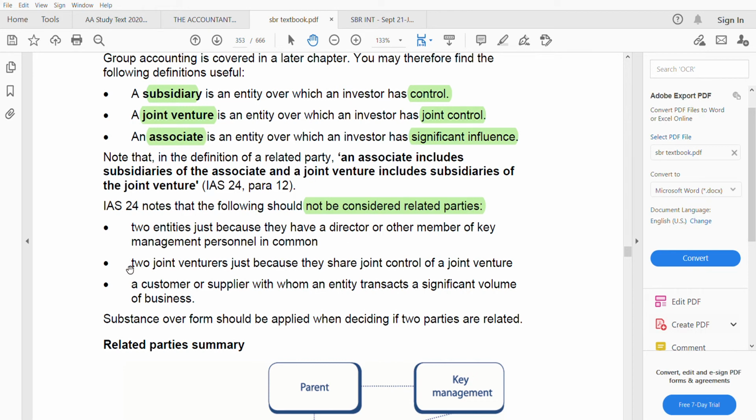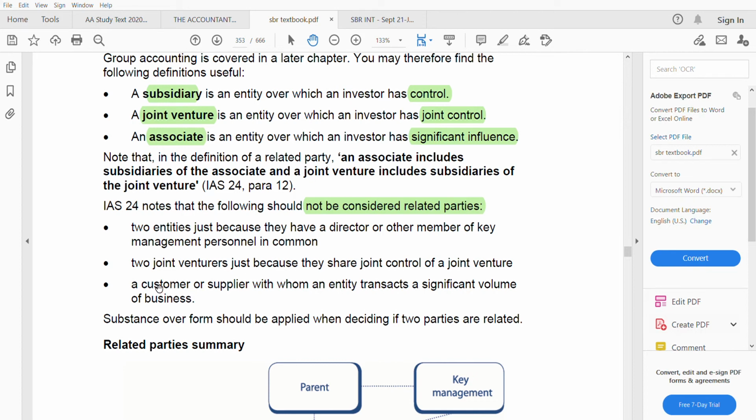Number two: two joint venturers just because they share joint control of a joint venture. The two joint venturers among themselves are not related parties. Just because they have joint control over the joint venture, they are not. Let's say you and me, we are joint venturers. We have joint control in a joint venture. But you and me, we are not related parties.